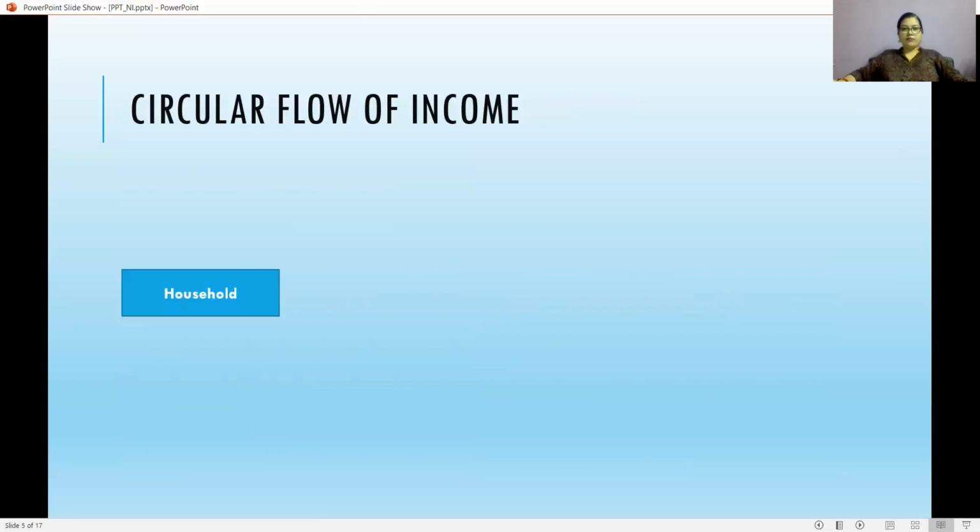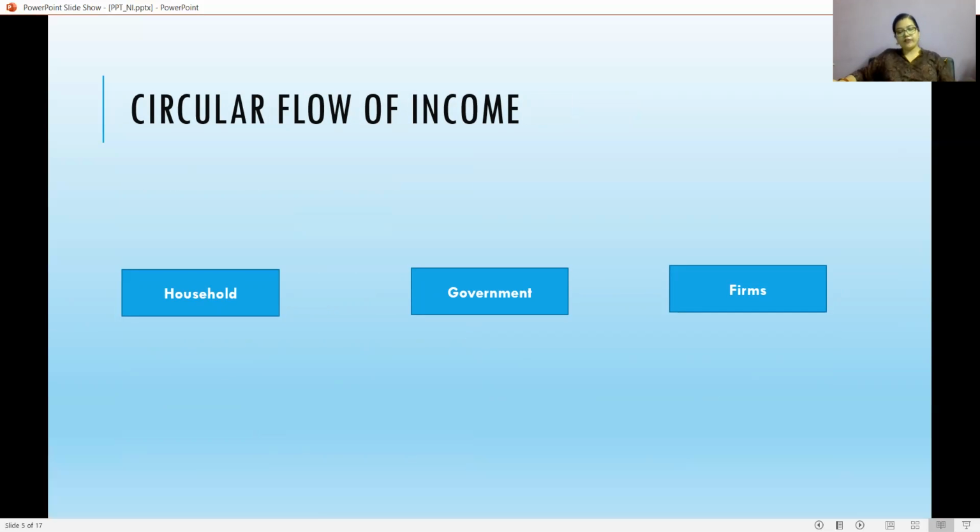Okay. Now, before going into the details of national income accounting, we have to know something about the circular flow of income. Circular flow of income is basically a model of the economy in which the major exchanges are represented as flows of money, goods and services, etc. between different economic agents. We are considering here a very simple circular flow diagram.